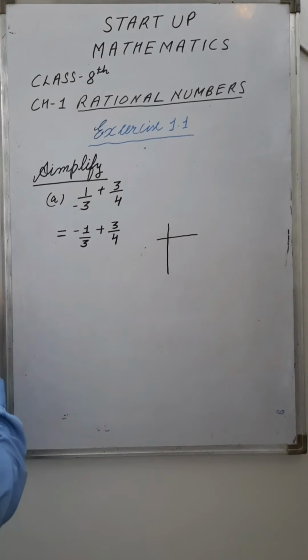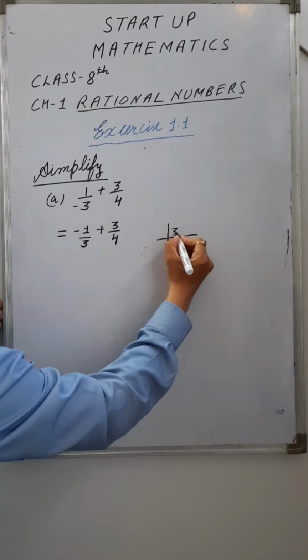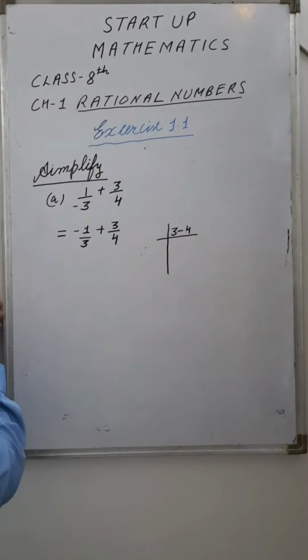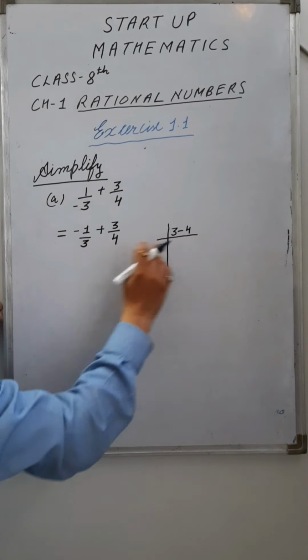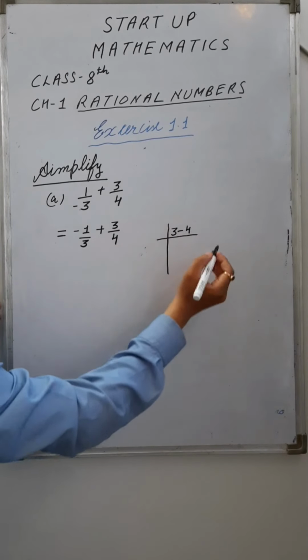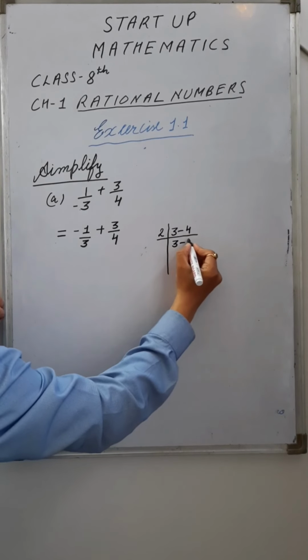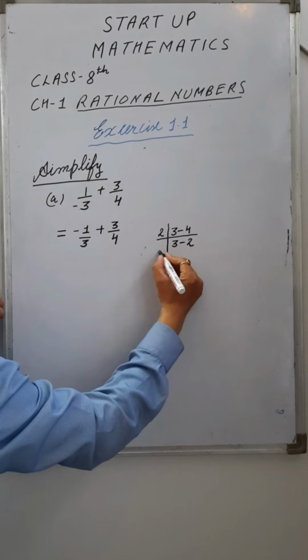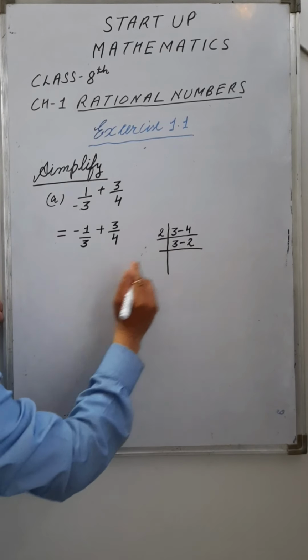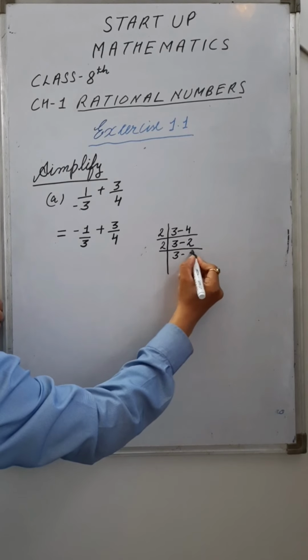Because here both the denominators are different. So I will write 3, 4. So LCM, again, it is not a negative sign, right? So starts with 2, 3 as it is, 2 2s are 4. Again 2, 3 as it is, 2 1s are 2.